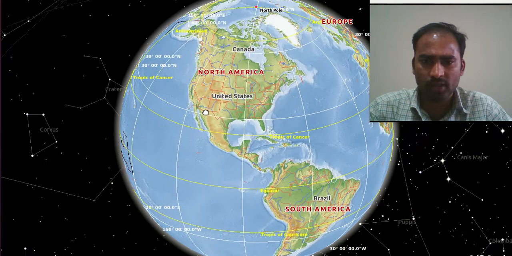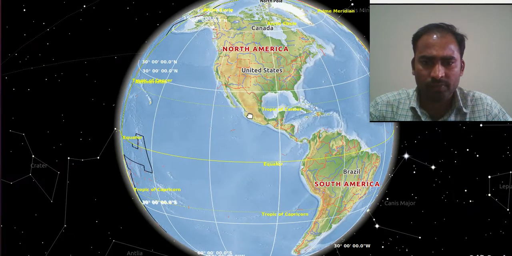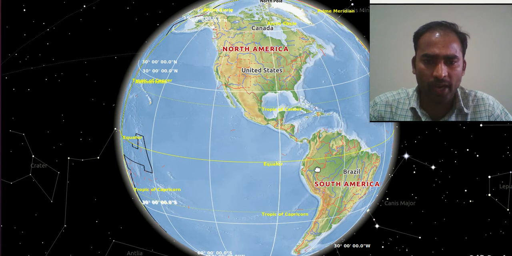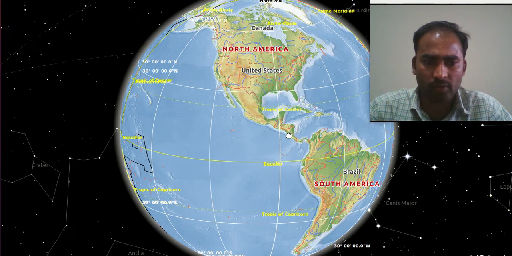Okay, it lies in the northern hemisphere, and one narrow strip of the land mass which connects North America and South America is known as the Isthmus of Panama. See here, observe my cursor. This is the narrow strip of land mass. It connects two land masses. That is why we call it the Isthmus of Panama.